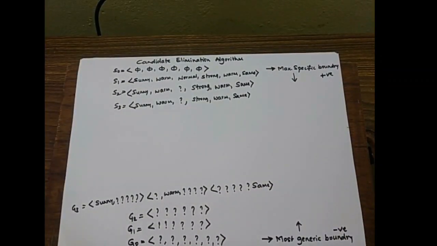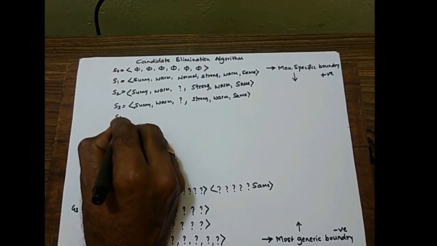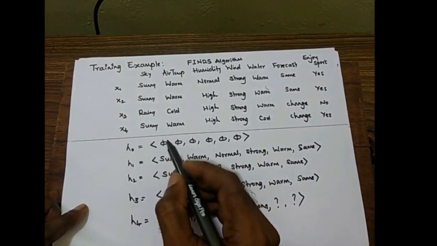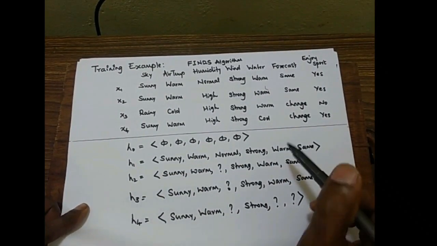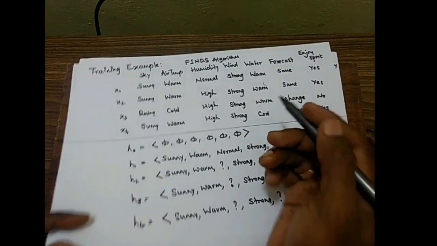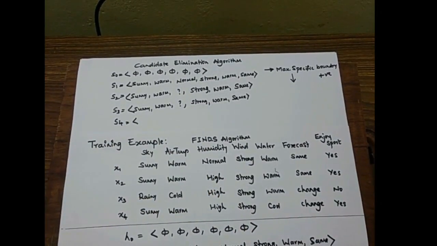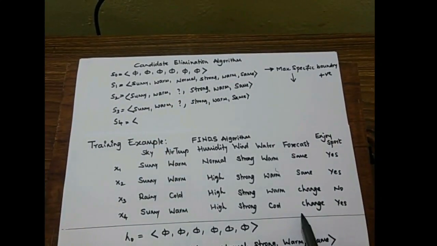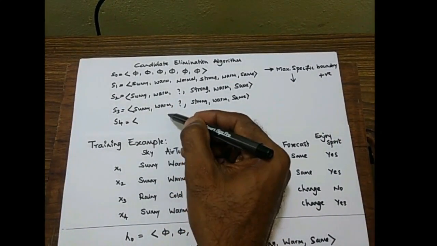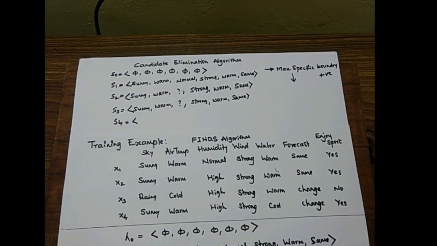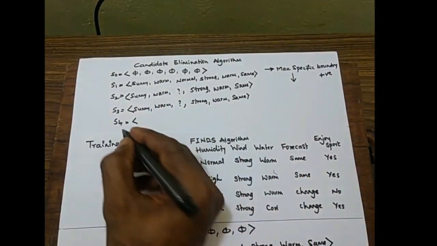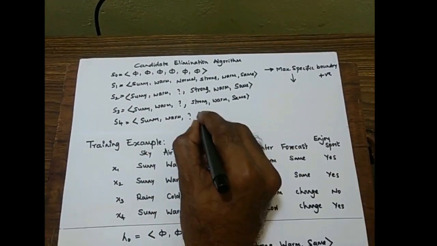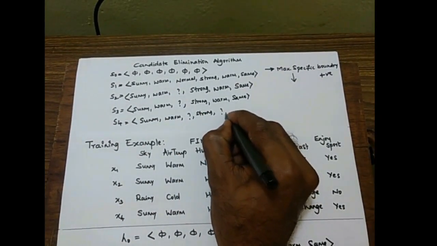We will go for the fourth iteration. If you see, in case of the Find-S algorithm, X4 is positively classified. That cannot be considered here. In case of S4, we can compare the S3 value with the X4 value, and if they are the same we will write it, otherwise we will write the question mark as we have written in the earlier one. So this value will be sunny, warm, question mark, strong, question mark, and question mark.